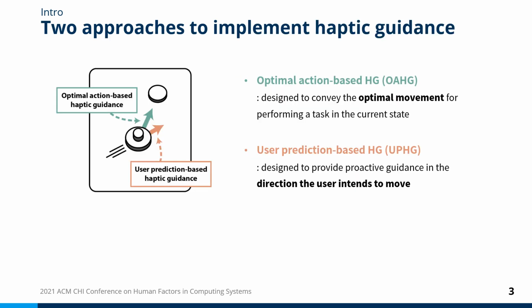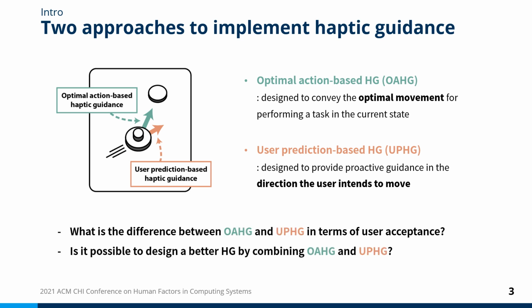In this study, we focused on the point that there are two approaches to implement haptic guidance. First, there is optimal action-based guidance, which conveys the most optimal action in the current task state. Second, there is user prediction-based guidance, which predicts the user's next movement and assists the predicted movement.